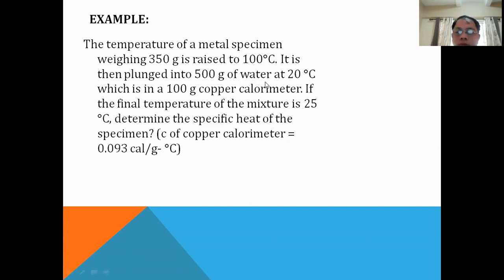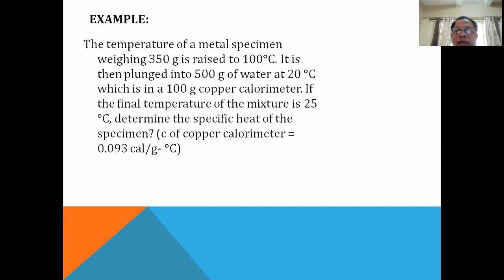So if you mix this hot metal, maybe a metal ball, with the cold water, heat transfer will occur. So the hotter metal will now give off heat, and the colder water will now gain or absorb the heat.